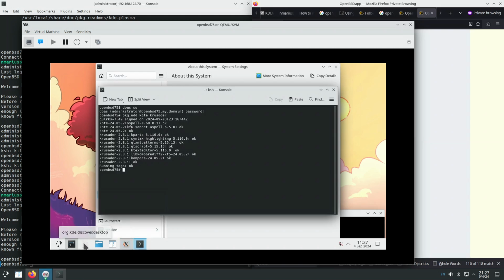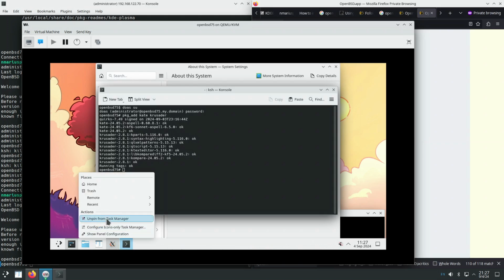Let's remove the App Store, KDE Plasma Discover, from the task manager, which is the panel of KDE Plasma. We don't need this any longer.